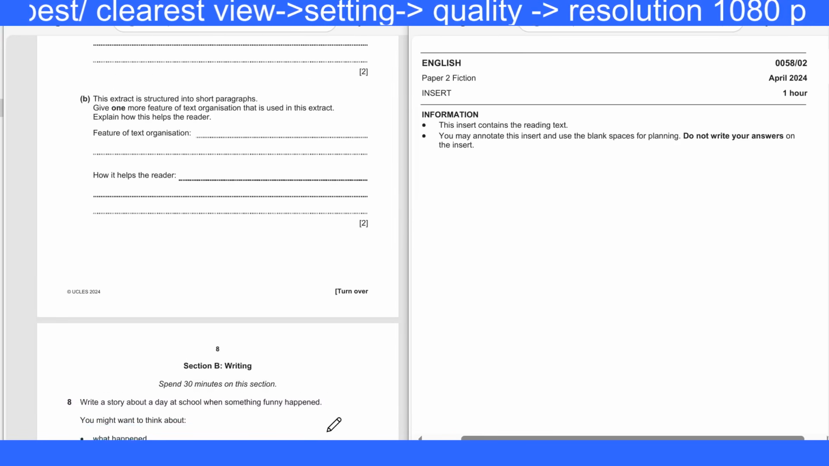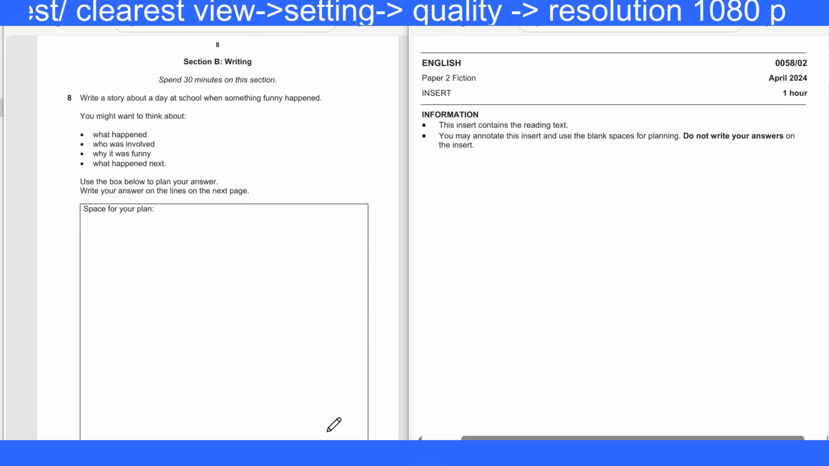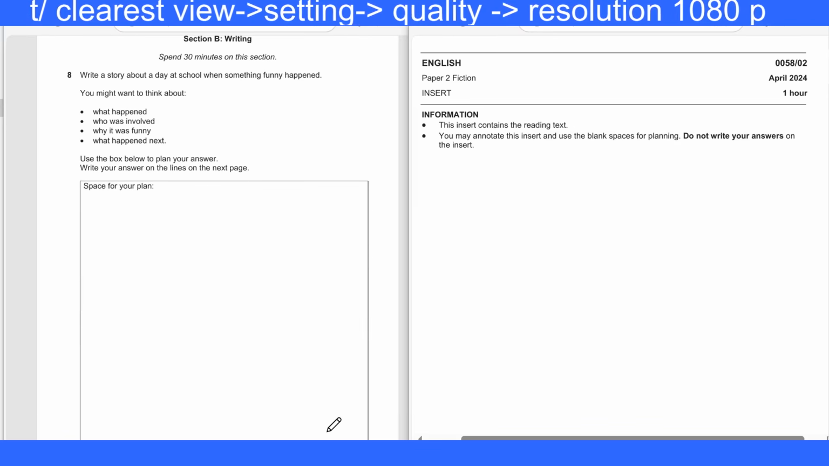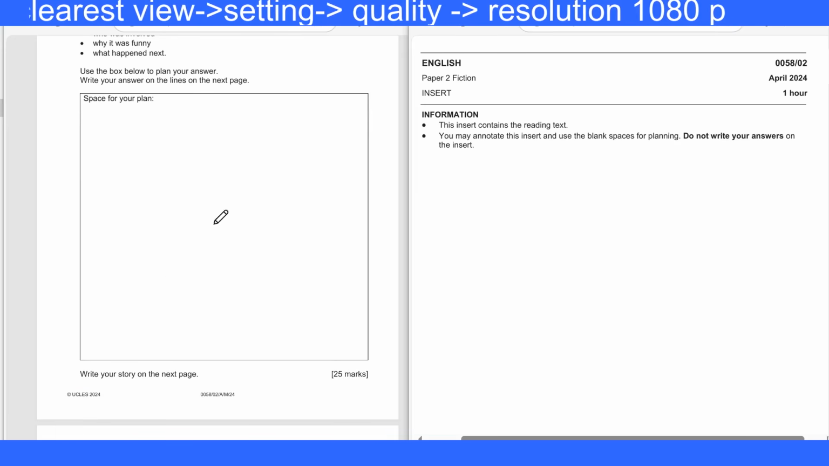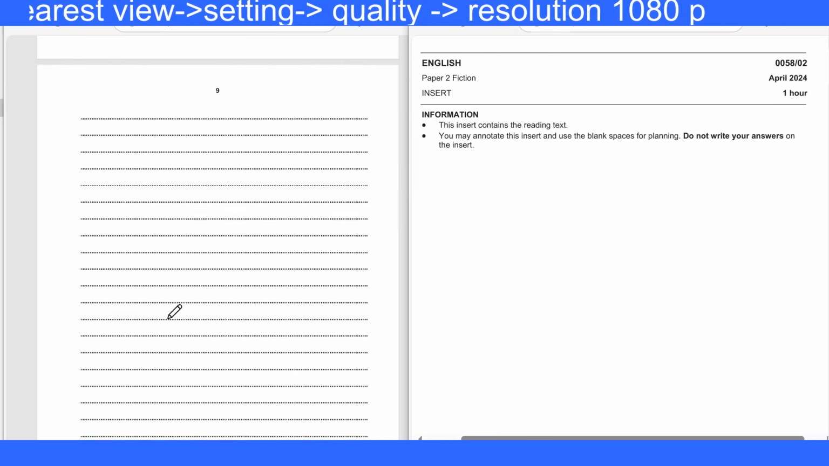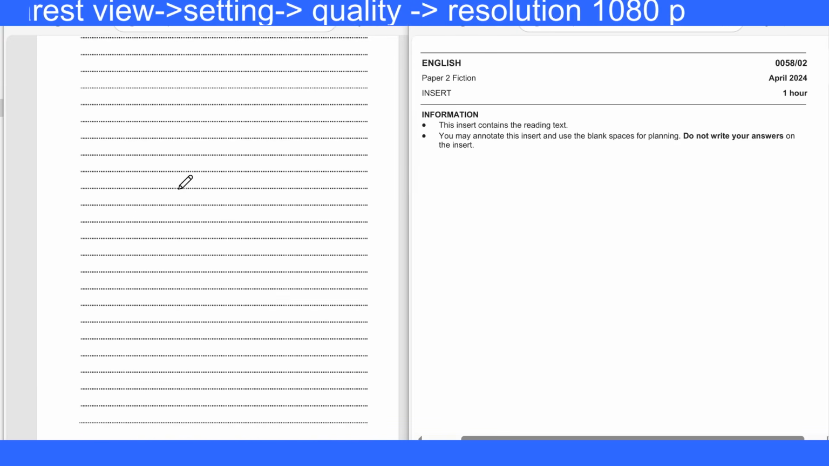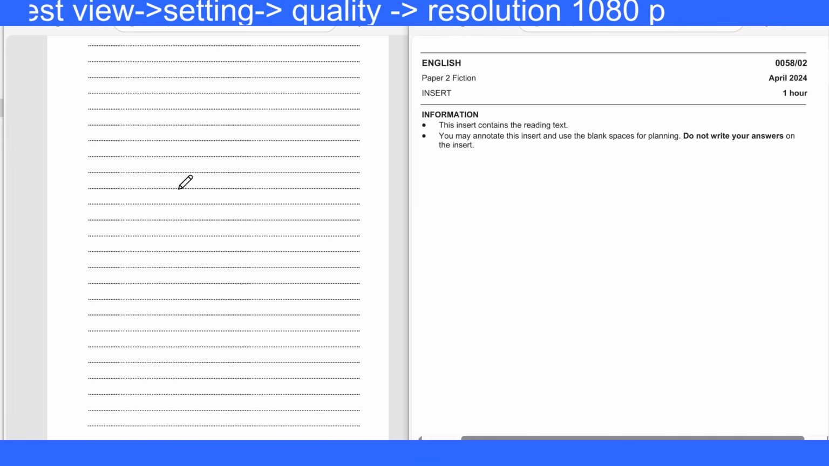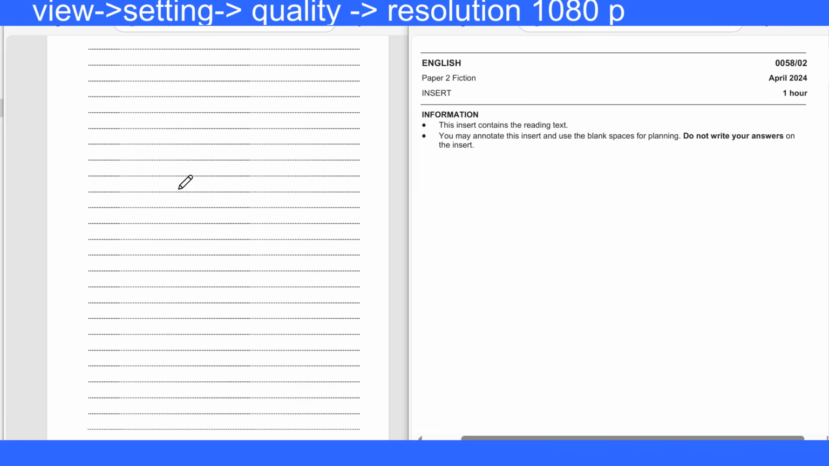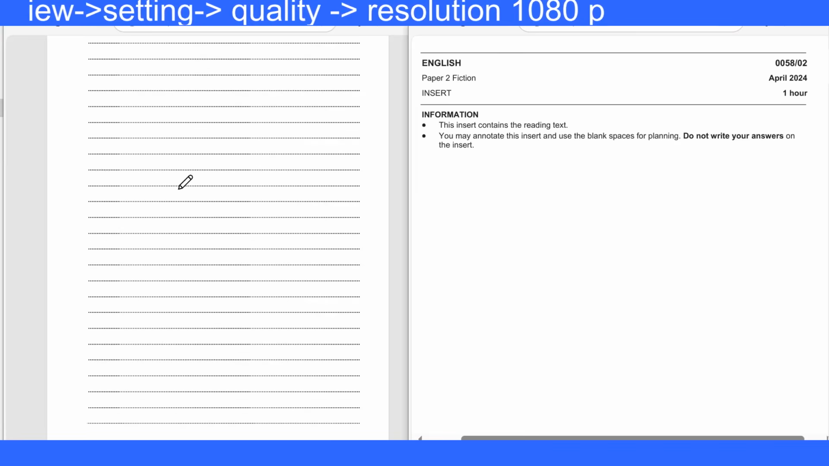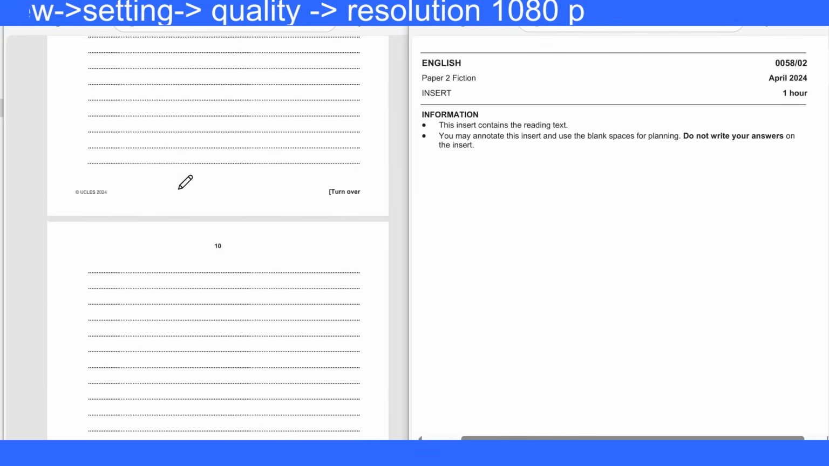Okay, now number 8 is section B, writing. This is space for your plan to write some ideas, but this part will not be marked. The response should be written in these 2 full pages. This is the place where the examiner will mark your response.